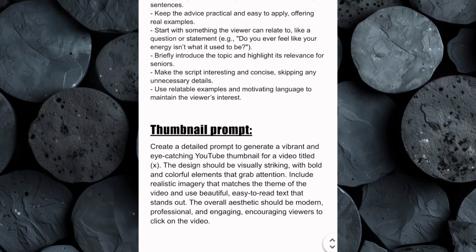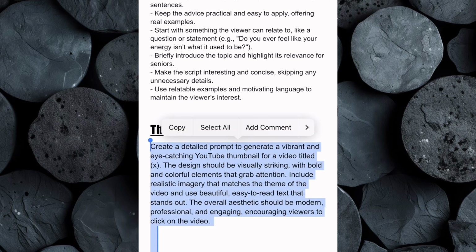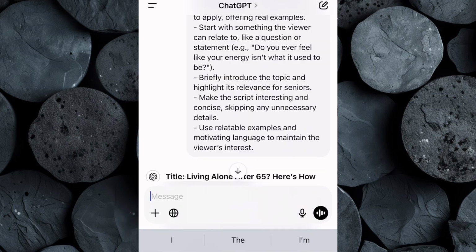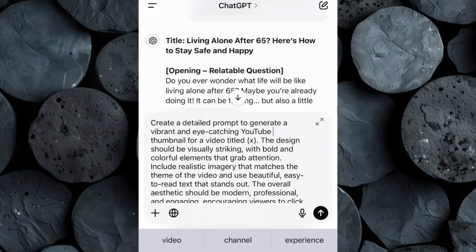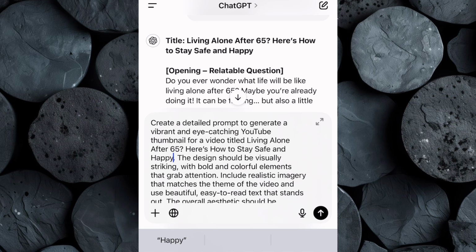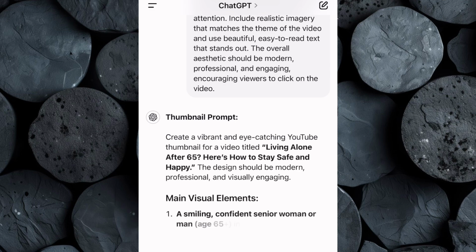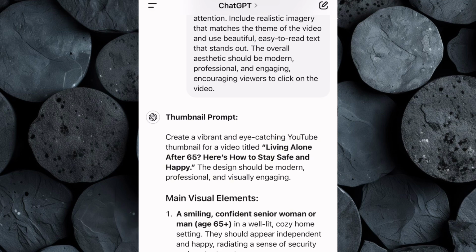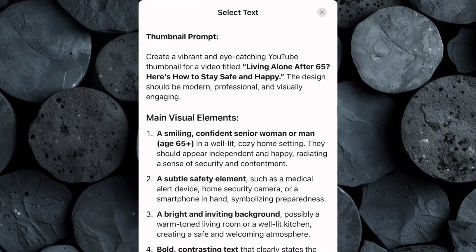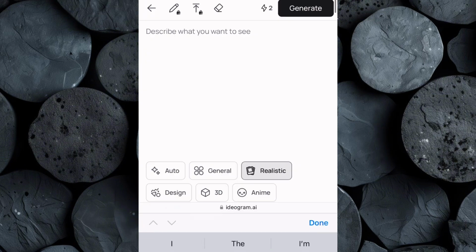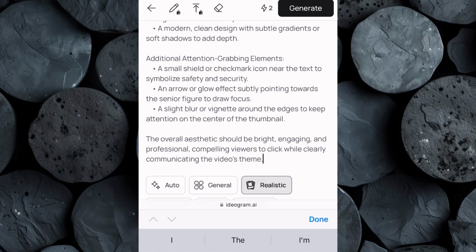Go back to the Google Doc where I've provided the thumbnail prompt. Copy it, then head over to ChatGPT and paste it in. Before hitting enter, be sure to replace this part of the prompt with the title of your video. This ensures that the prompt is perfectly tailored to your content. Once you hit enter, ChatGPT will generate a detailed, well-structured prompt that highlights the key elements needed to create a compelling thumbnail. Copy the prompt, head back to Ideogram and paste it into the input box.